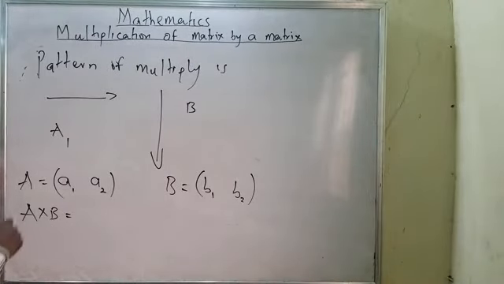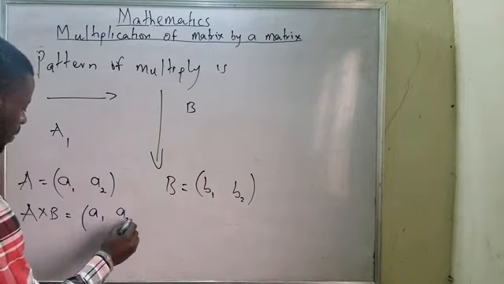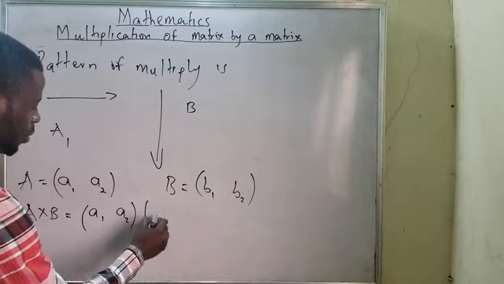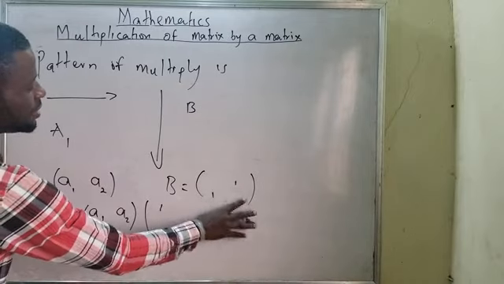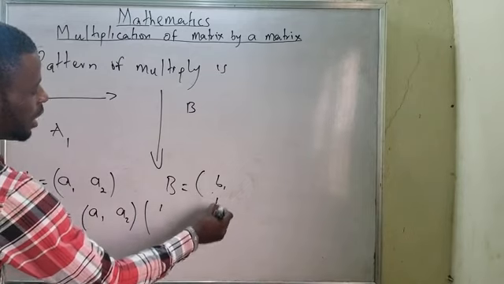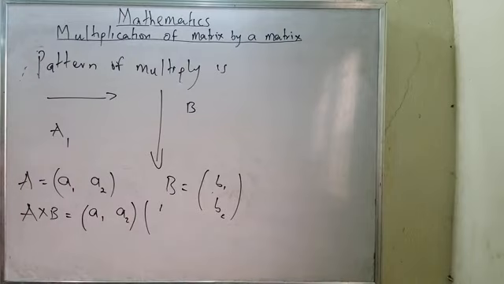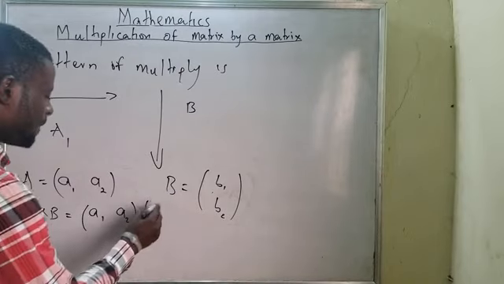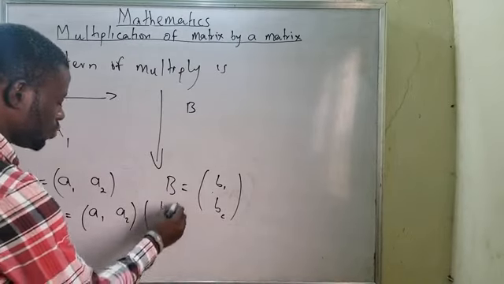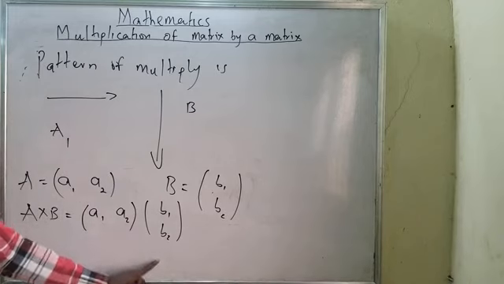What I need to do is that I will have... we are multiplying with what? I made a mistake here. Sorry. B1, B2. Now, look at this. It means I'll be having B1, B2. Can you see? The order of this one, please take note of that. This one is 1 by 2, while this one is 2 by 1.